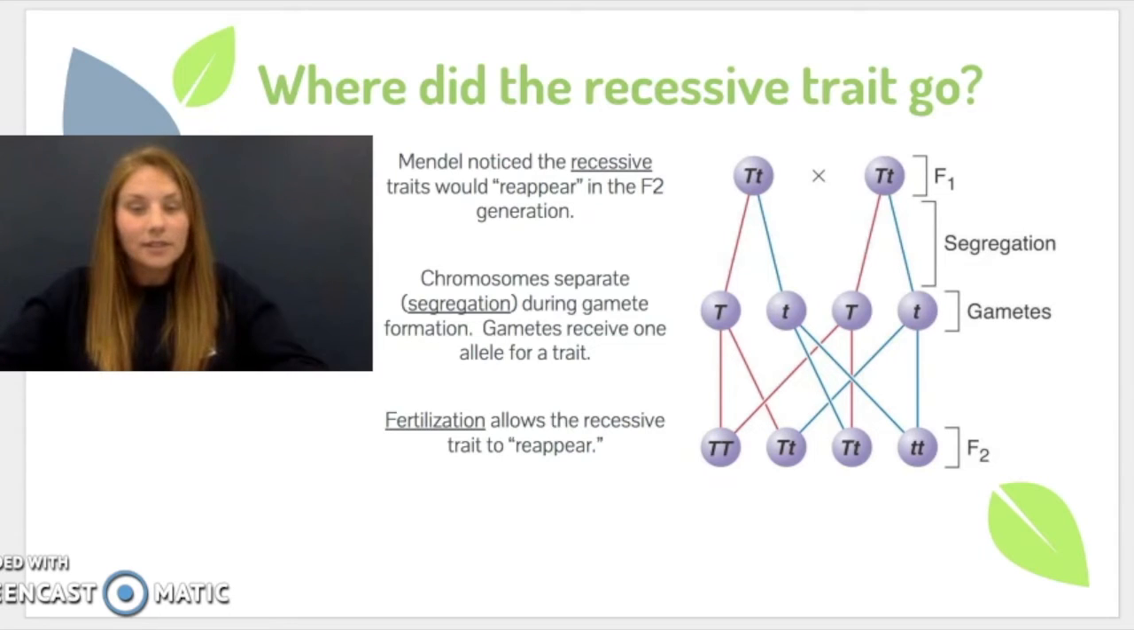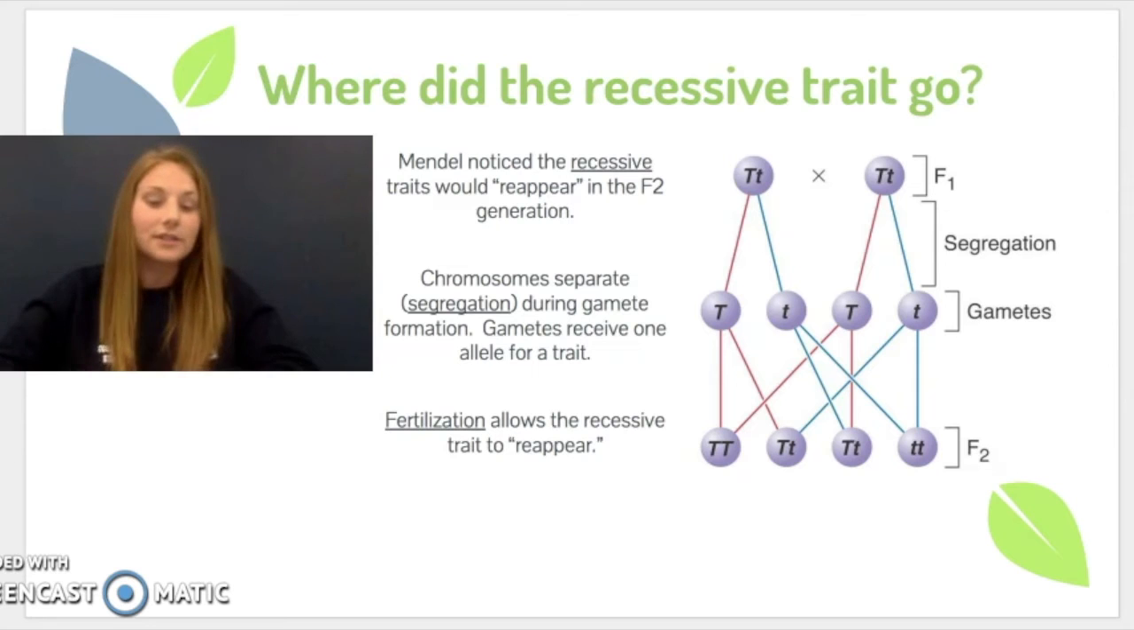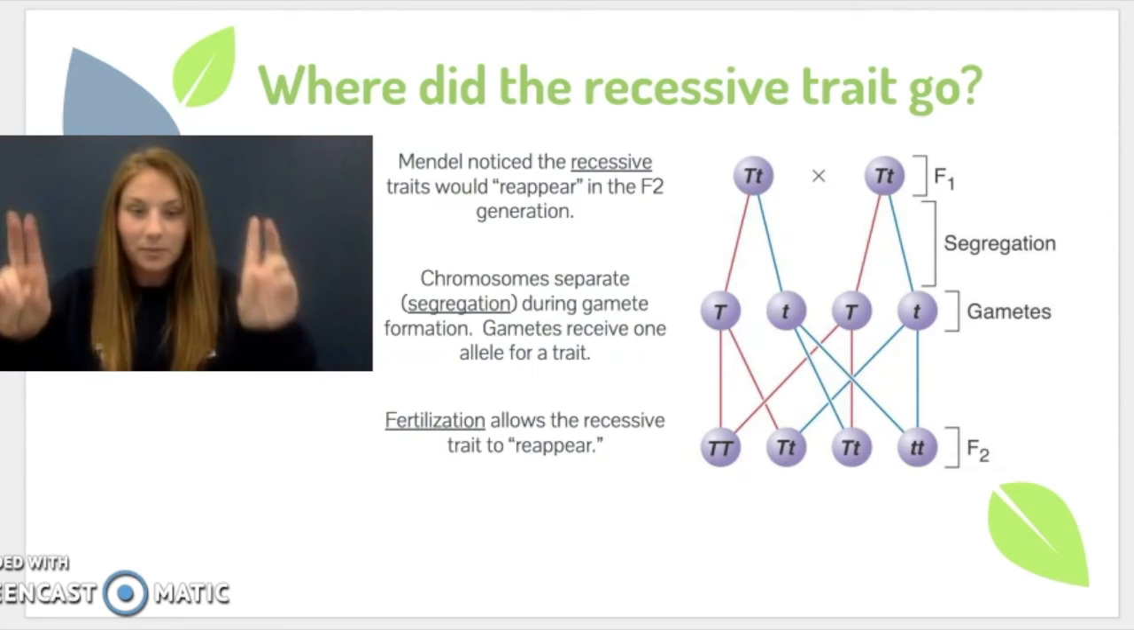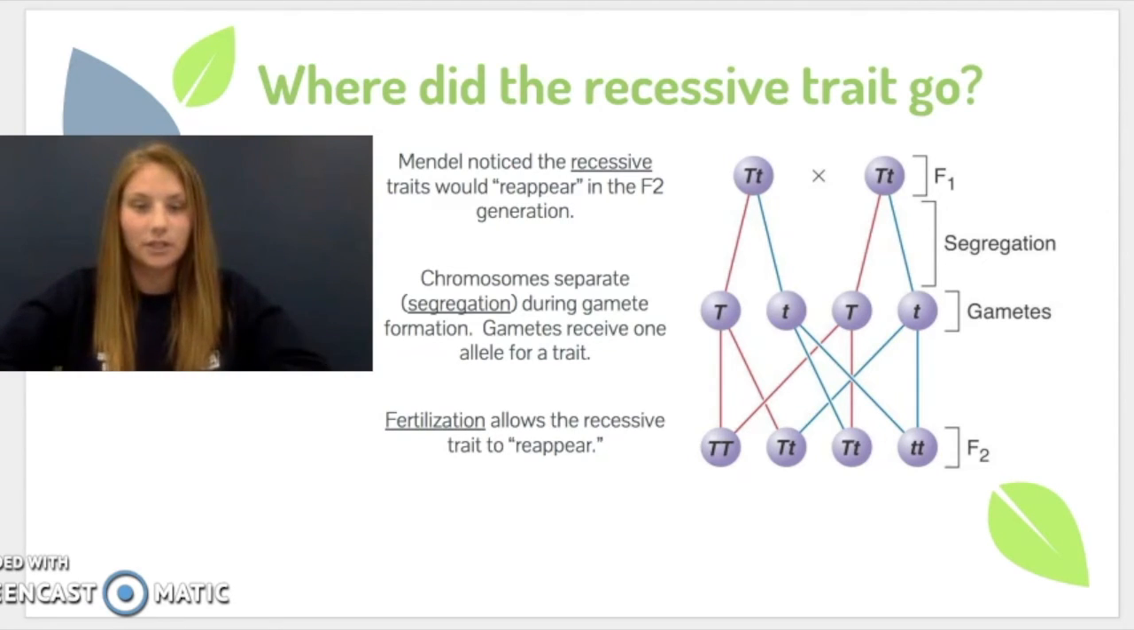And when that happens, there's a possibility that you would receive a recessive trait from your father and a recessive trait from your mother. If that happens, both of those recessive traits come together within the F2 generation, and only then the recessive trait is going to be shown within that individual. So this is how we see the recessive trait reappearing within the F2 generation.